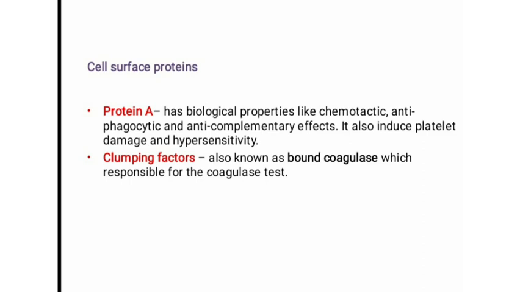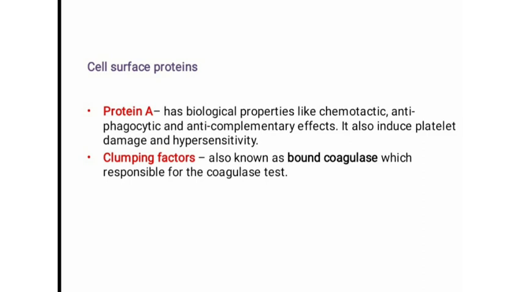Protein A also induces platelet damage and hypersensitivity. They can destroy the platelets and decrease their number. Protein A also causes hypersensitivity, that is, allergic reactions in the host body. These are some factors provided by protein A that facilitate the infection by Staphylococcus aureus.